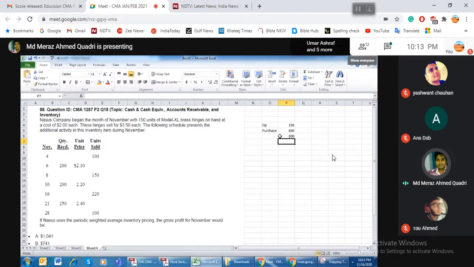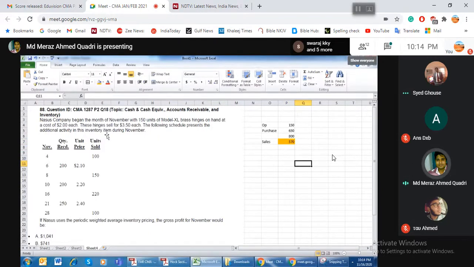What is the sales unit you have? 100, 150, 220 and then 100. So how much quantity did you actually sell? 570 quantity, or 520? Okay, now 570.